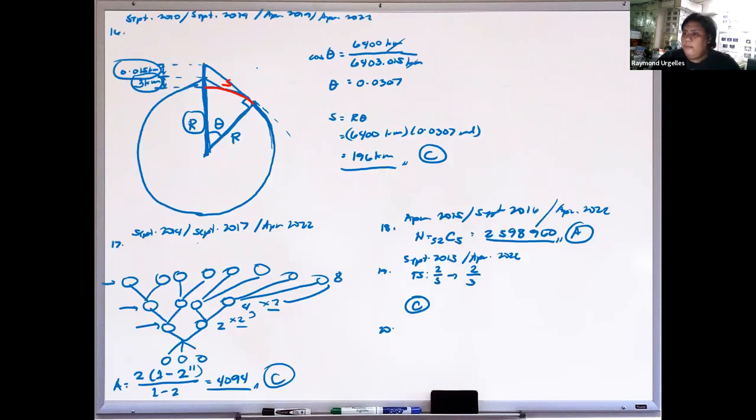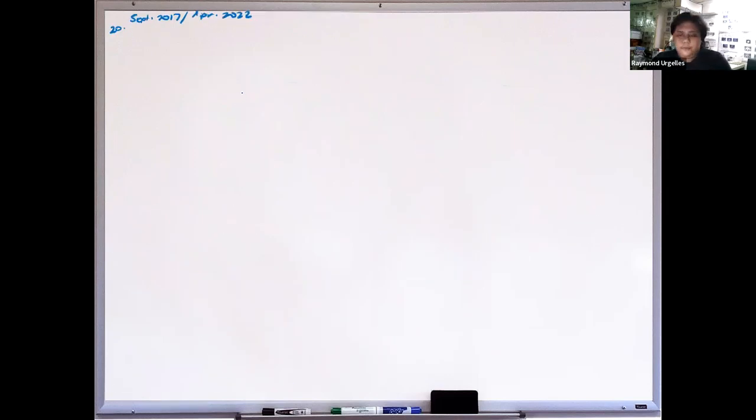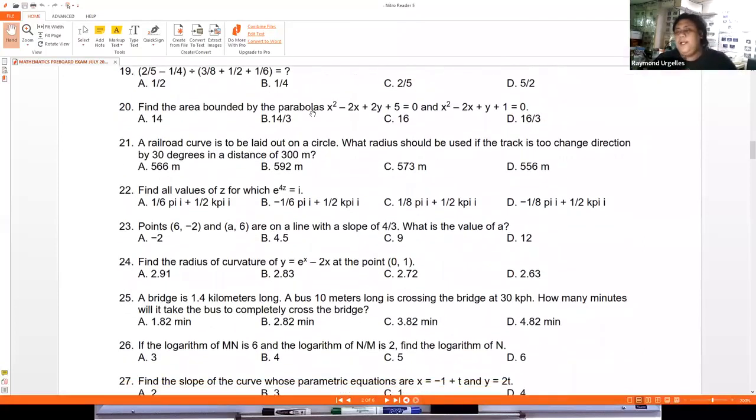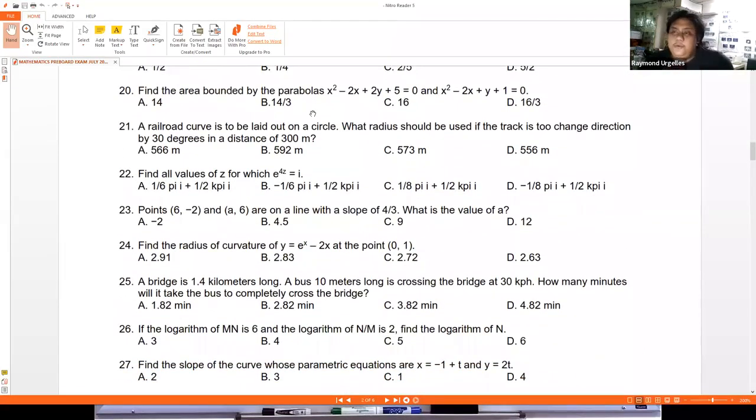Number 20: find the area bounded by the parabolas. This came out in September 2017 and was repeated again in April 2022. This is what is given to us: find the area bounded by the parabolas x squared minus 2x plus 2y plus 5 equals 0 and x squared minus 2x plus y plus 1 equals 0.